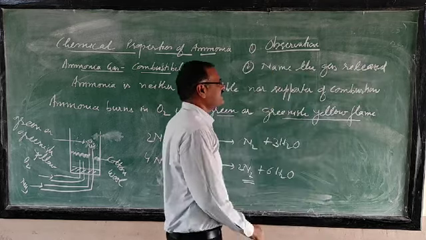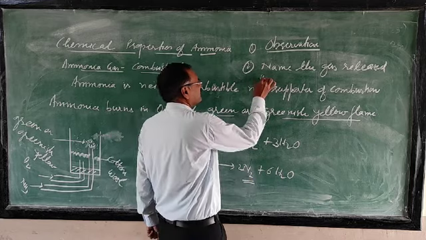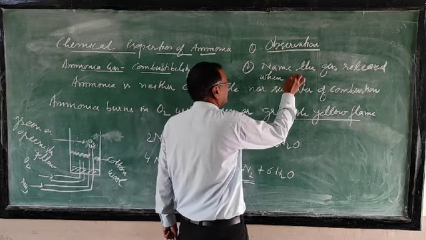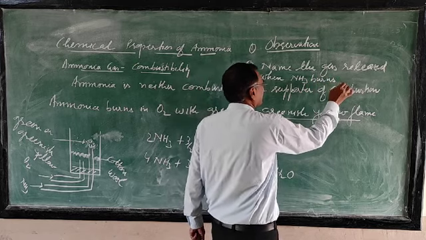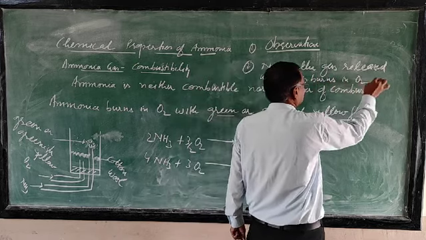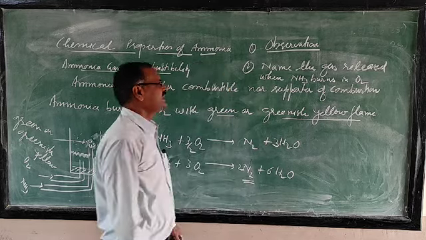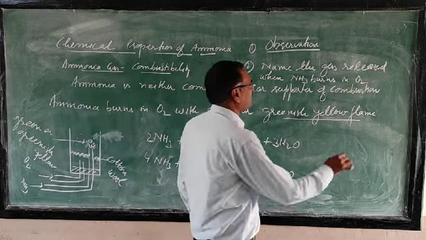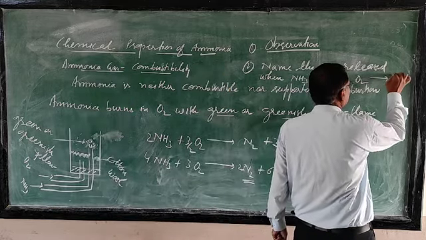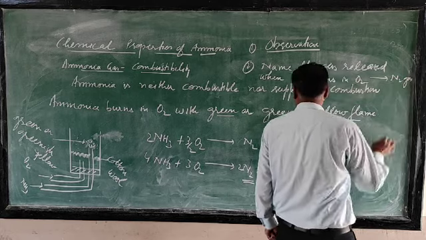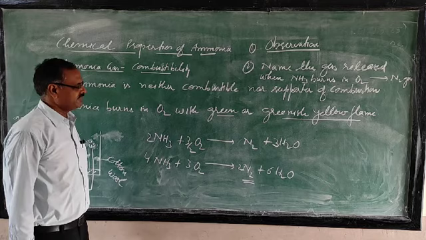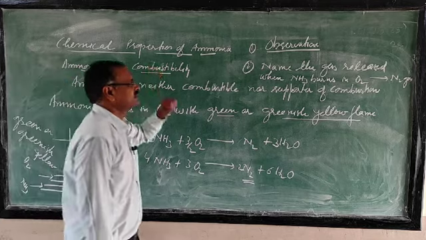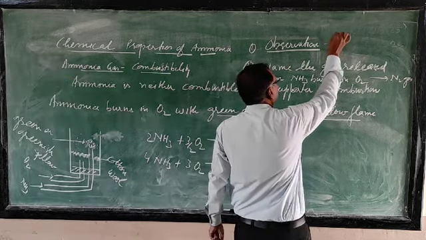Name the gas released when ammonia burns in oxygen. So which gas is released? Nitrogen. So your answer will be nitrogen gas. Just see, nitrogen gas is released, and the observation is that ammonia burns with a green flame.